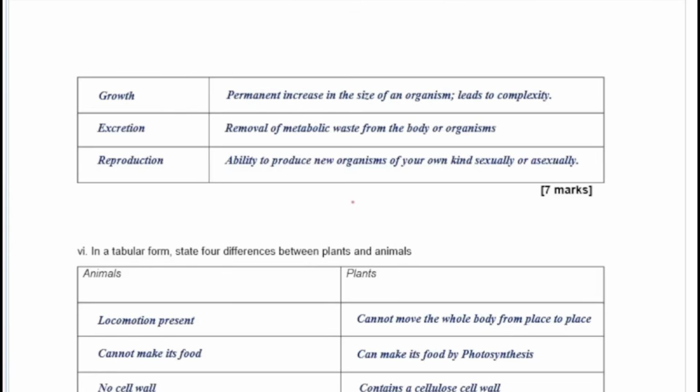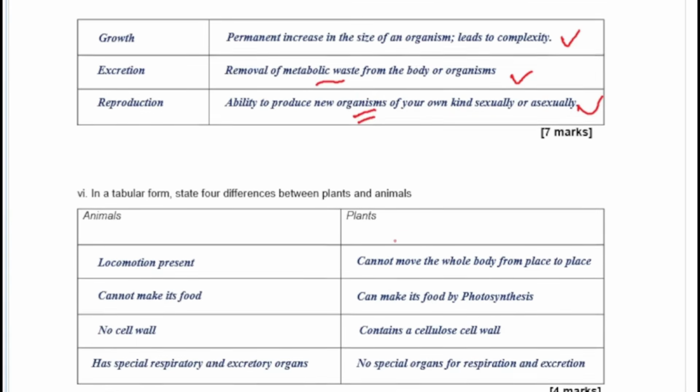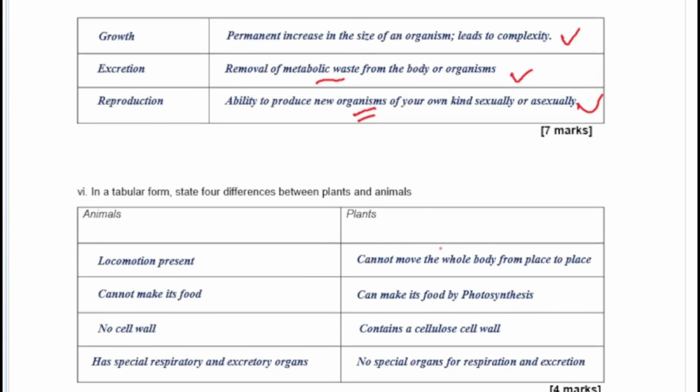The remaining characteristics were growth, and then excretion, removal of metabolic waste from the body, and you also had reproduction, giving birth to individuals that look like you basically. So let's come here to see the differences between plants and animals. We talked about the fact that when you're marking these differences, any difference at all in biology, it is marked at the center. So you must get the 2 points on both sides correct for you to score your mark.